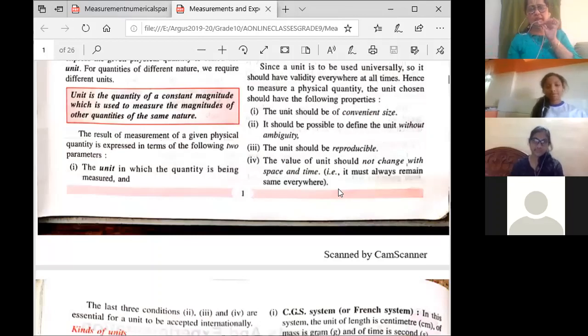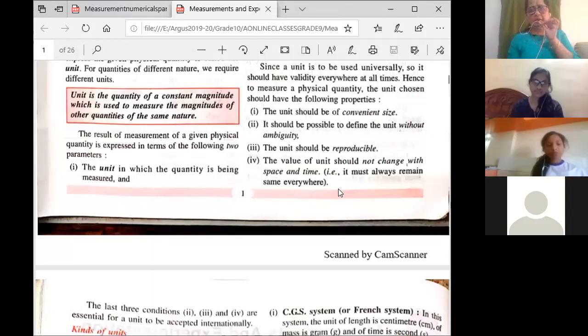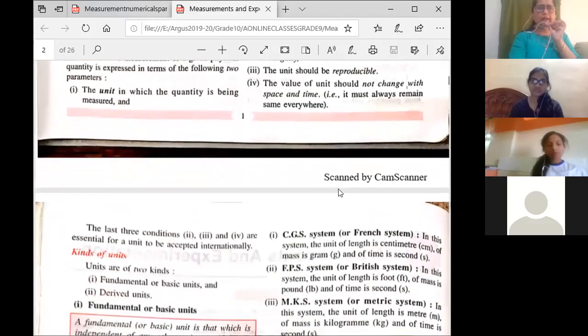So if 1 meter is 100 centimeter over here, and then tomorrow if I go to some other continent, their 1 meter is equal to 1000 centimeter, that is wrong. 1 meter should always be 100 centimeter. It should not change. Okay. And with time, time means after a few years, meter should not be equal to something else. It should always remain the same. Okay. So once I have defined the unit, that unit will go on for a very, very long period of time. It will remain the same. So these are just a few points, okay, that you should remember.